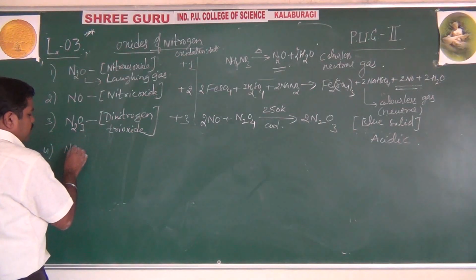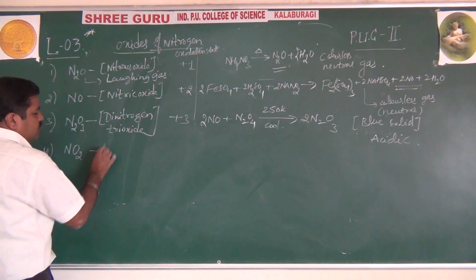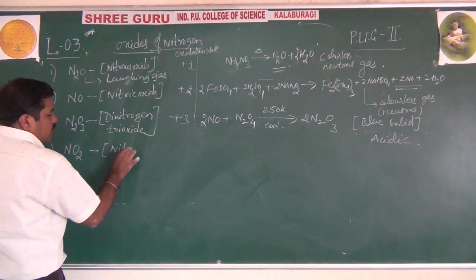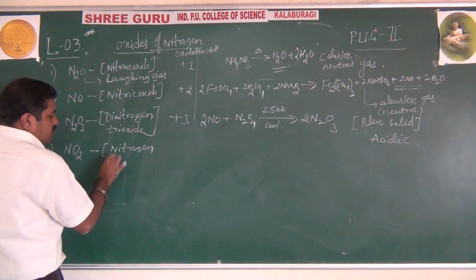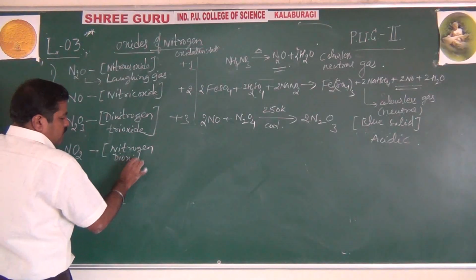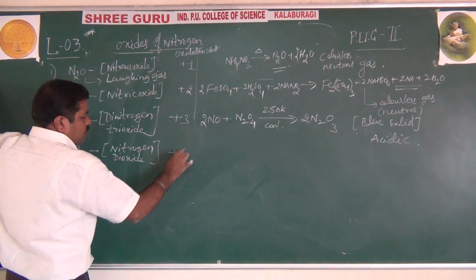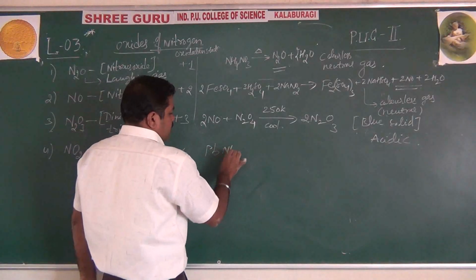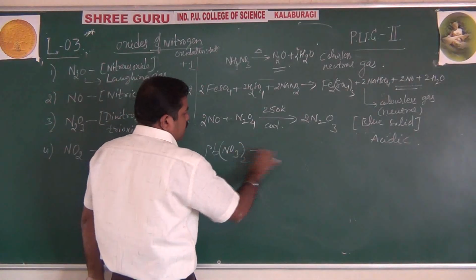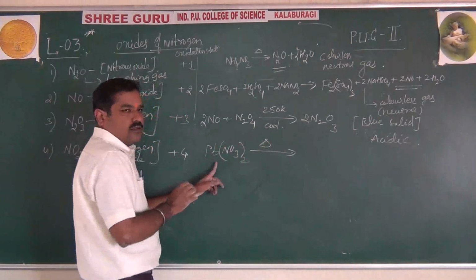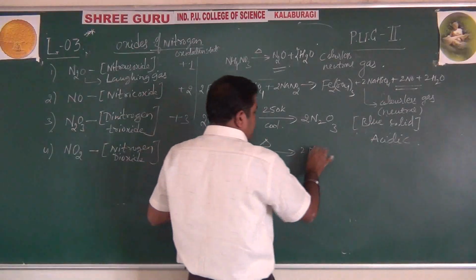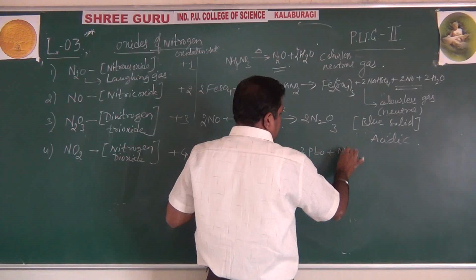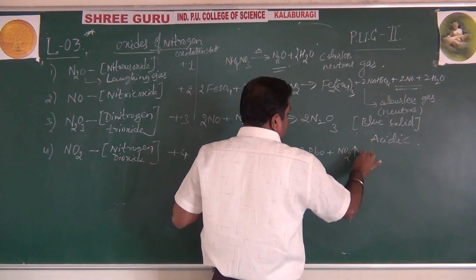After N2O3, now it's the turn of NO2, nitrogen dioxide. For nitrogen dioxide, students, it is the +4 oxidation state. This nitrogen dioxide is prepared by decomposing lead nitrate, Pb(NO3)2, on heating. It gives 2 PbO, lead oxide, nitrogen dioxide plus oxygen.